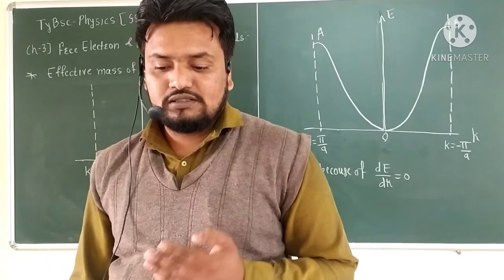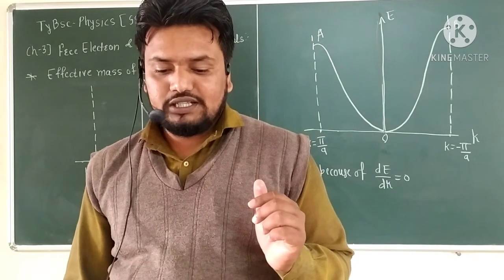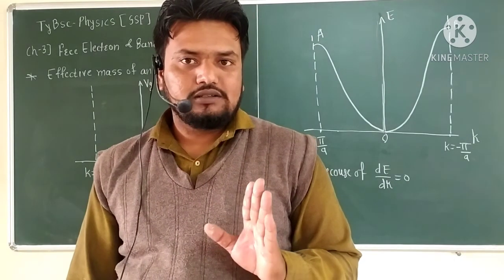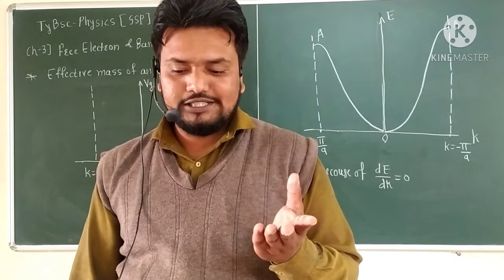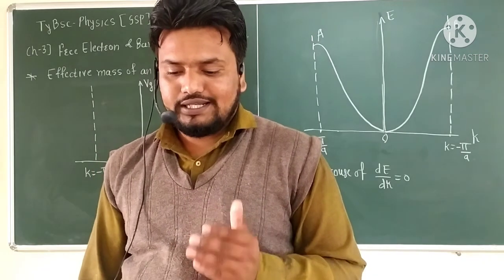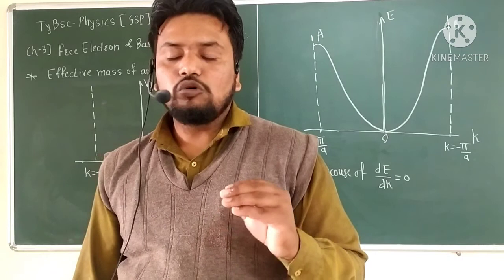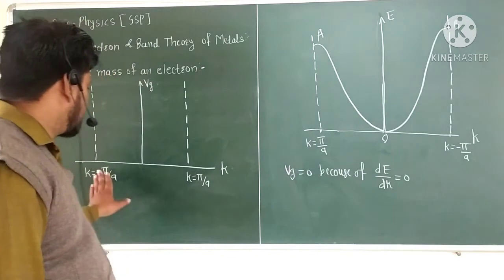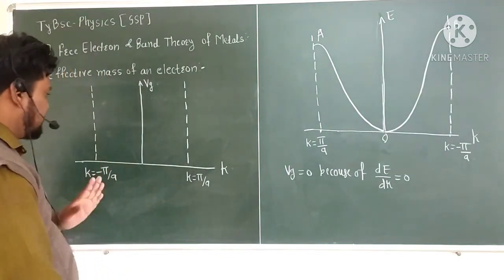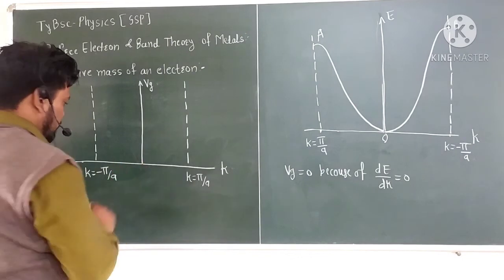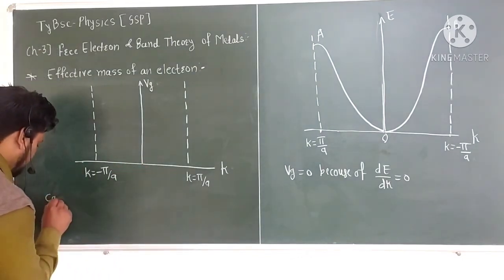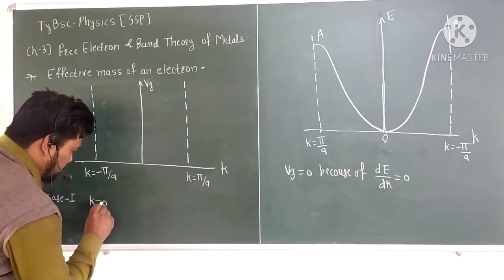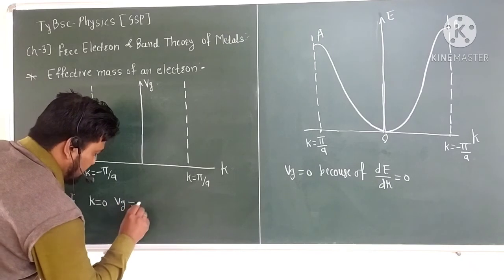The curve indicates that the velocity of the electron is 0 for k equal to 0, and with k naught, for k equal to plus pi by a and minus pi by a, the group velocity is maximum. So for k equal to 0, the group velocity is equal to 0.